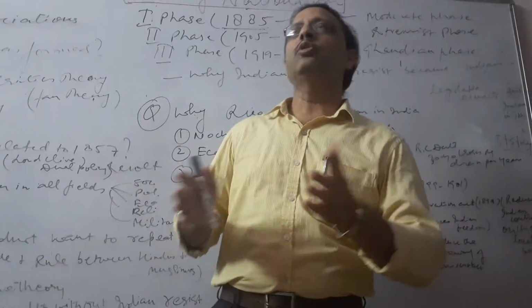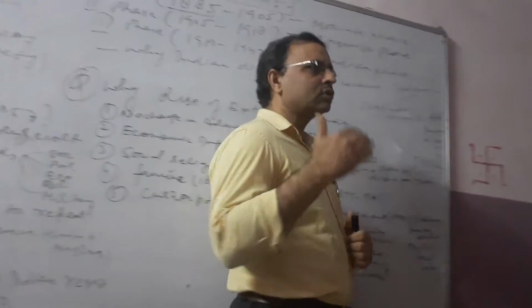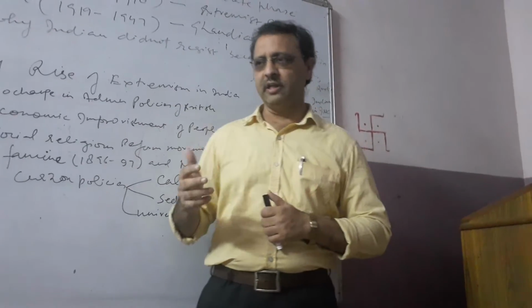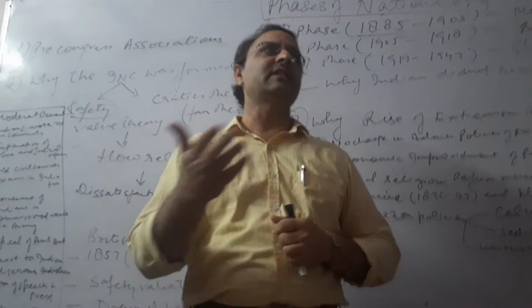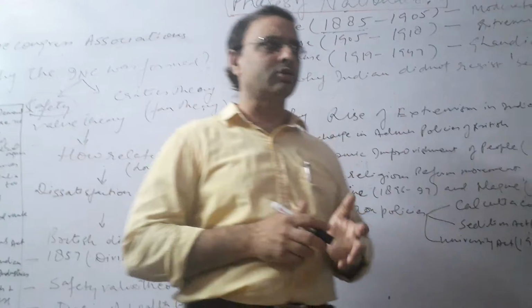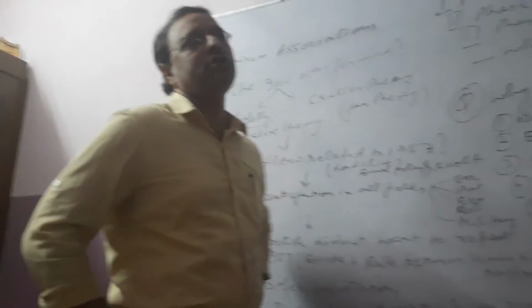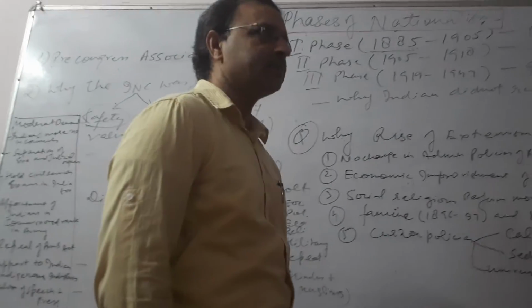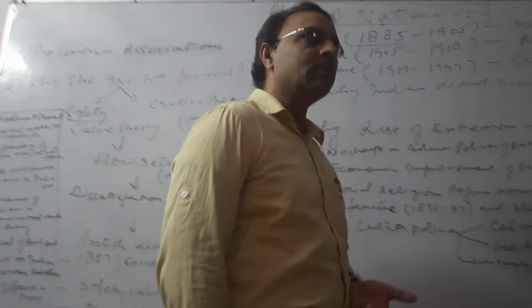As I told you, students, Indian society in the 19th century was full of social evils and abuses. What evils? Child marriage, female infanticide, polygamy, parda, sati, etc. All these problems were there in Indian society, and social reformers emerged during this particular time. Like Raja Ram Mohan Roy came, reforms in the sati pratha. Then Dayanand Saraswati emerged, Swami Vivekananda emerged.